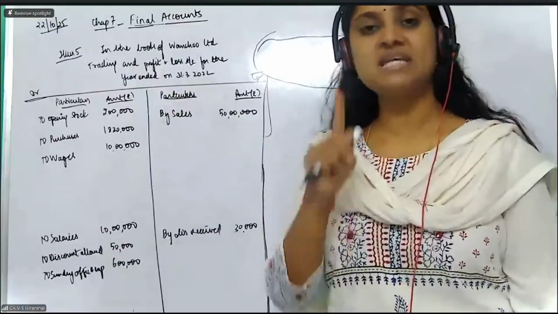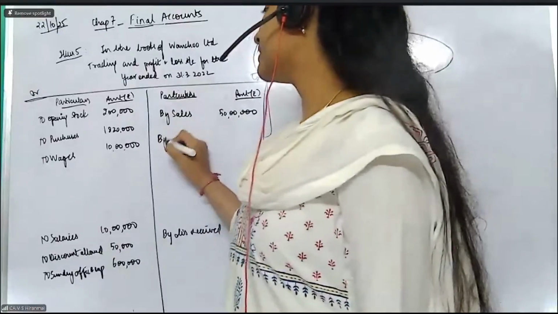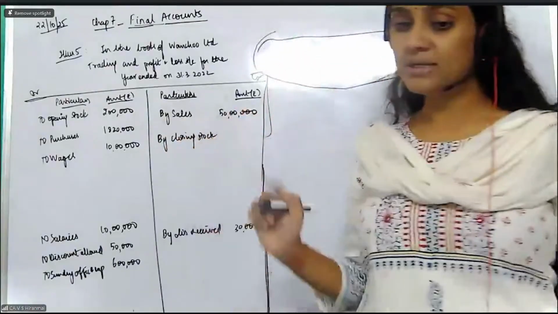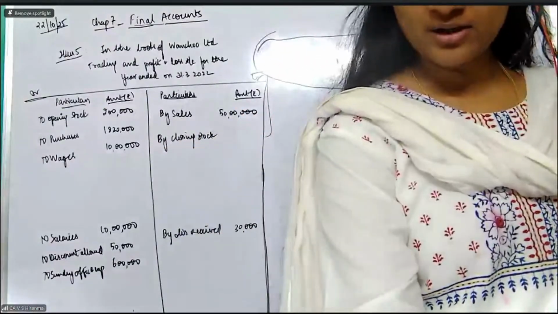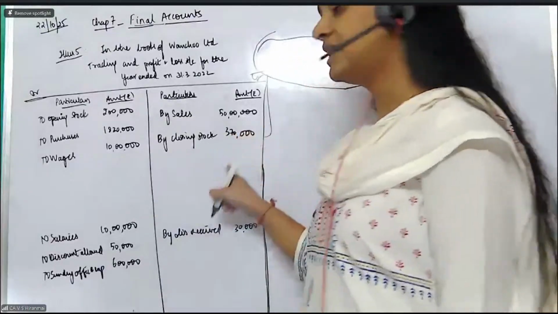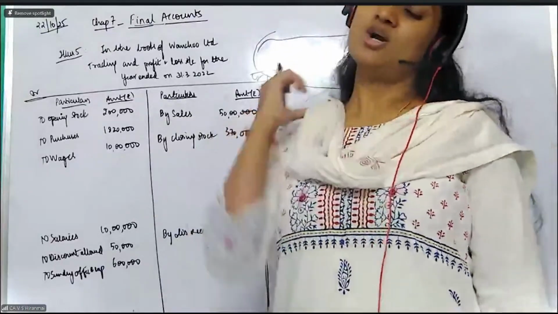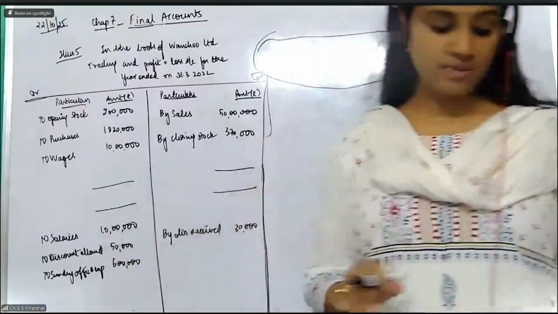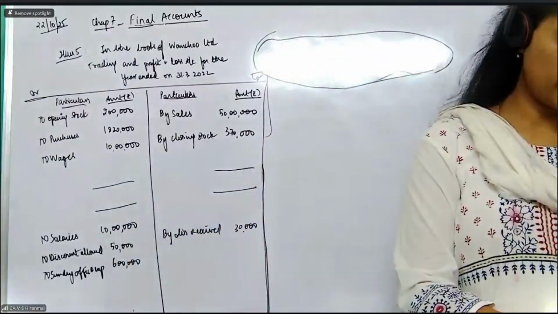Which two effects? One effect is, it will come in the trading account on the credit side. It will come on the credit side of the trading account, which is nothing but 3,70,000. Where will the second effect come? Closing stock is nothing but your inventory. Balance sheet we are not preparing, so I am not bothered about it.